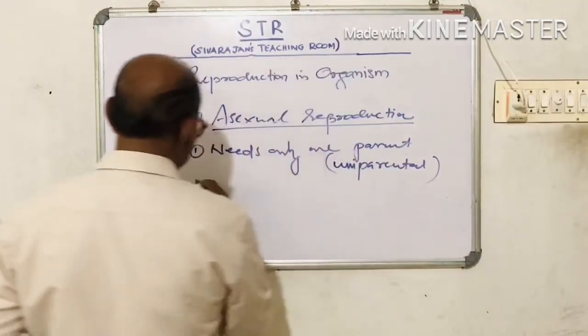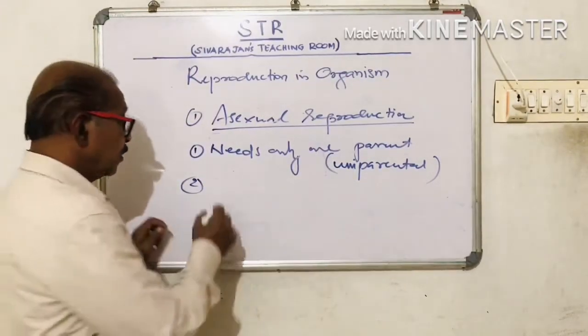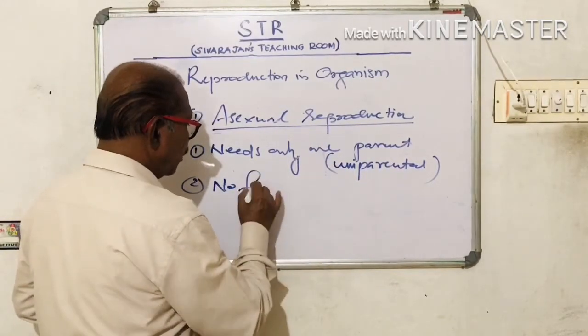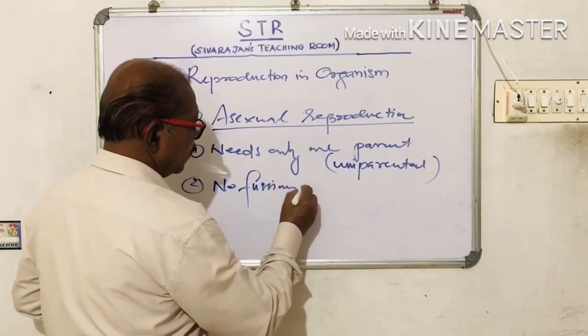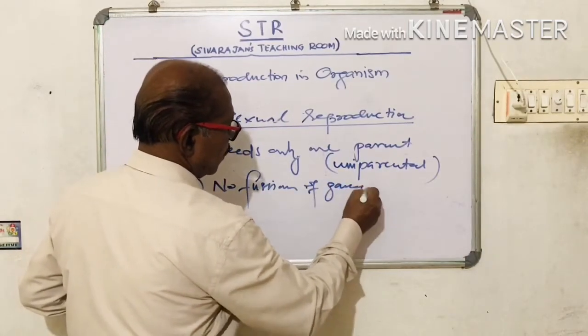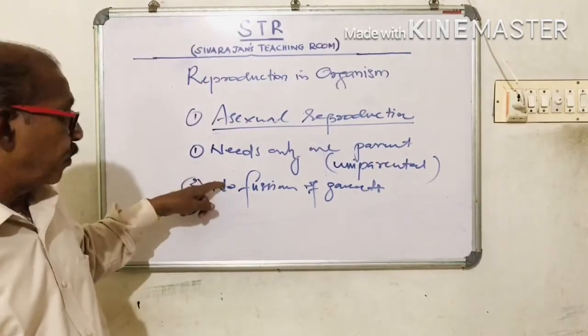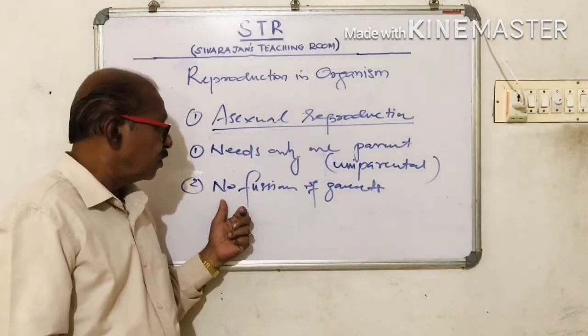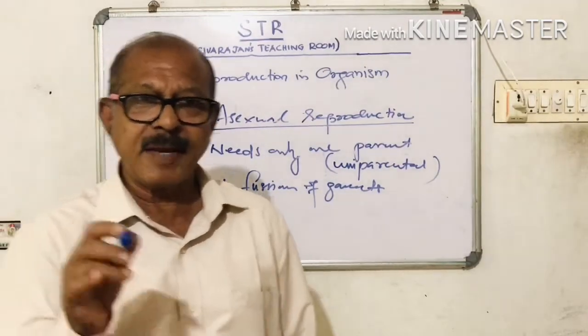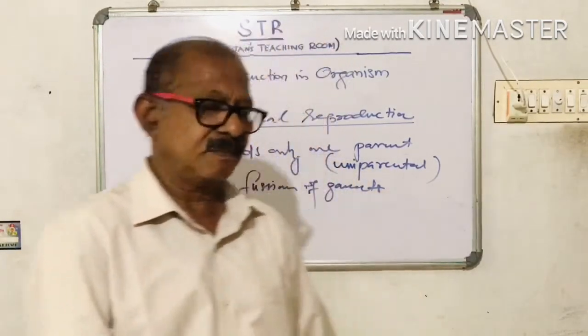Second thing is no fusion of gametes. You may also please make a note of these points. The second point is no fusion of gametes. Gametes may be produced or may not be produced.